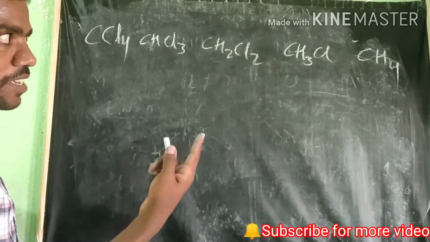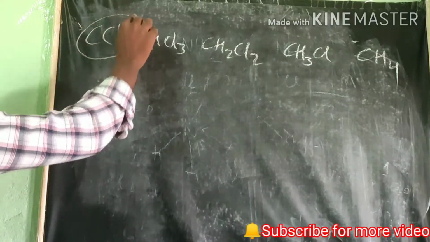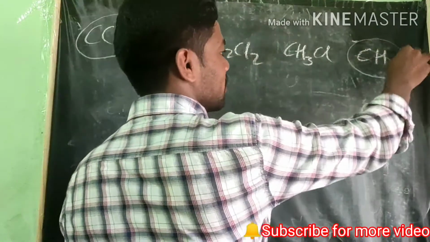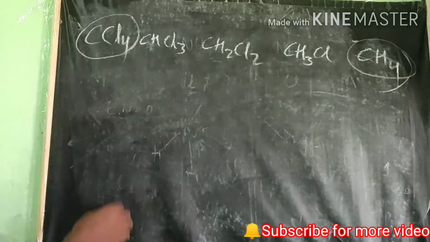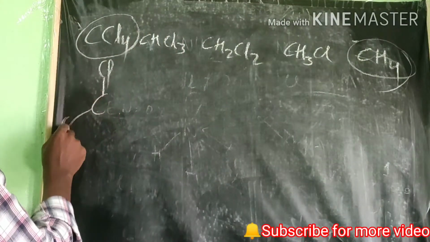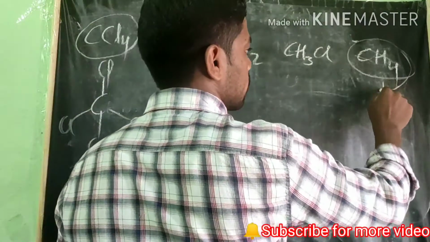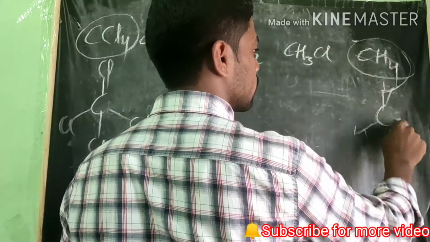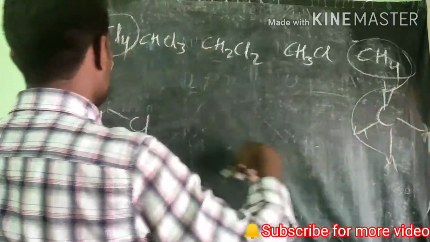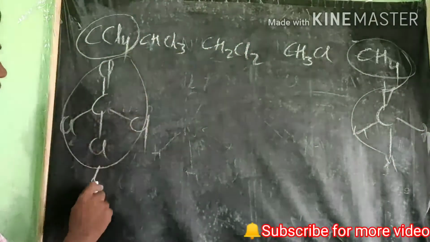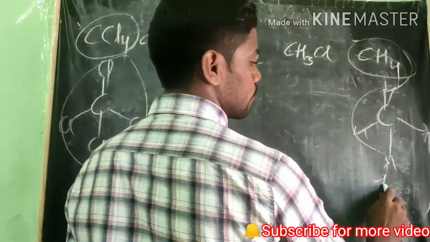This question is very important. Whenever they give CCl4 as well as ammonia, that is very, very important. In CCl4, chlorines are there in all directions, and in CH4 hydrogens are there in all directions. The molecules are perfectly symmetric, and perfectly symmetric means dipole moment will be 0.